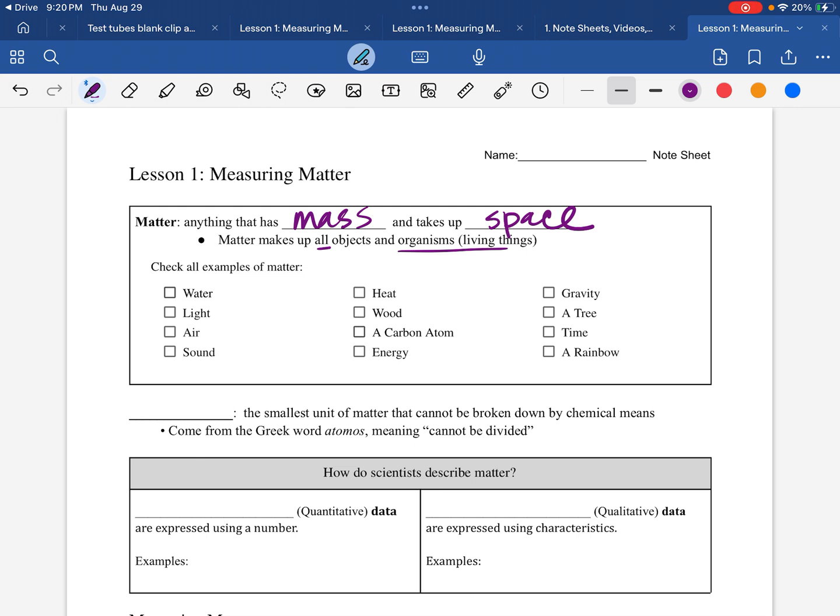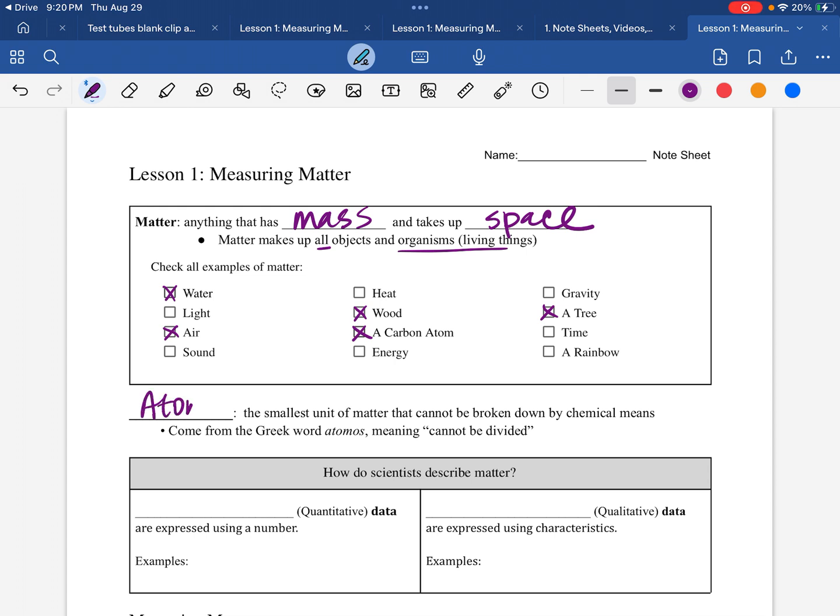Okay, coming back. Water is matter. It has mass and it takes up space. Light, not matter, does not have mass or take up space. But air does have mass and take up space. Sound, no. Heat, no. Wood, yes. A carbon atom, yes. Doesn't have much matter, but it does have mass and takes up space. Energy, does not. Gravity, no. Tree, yes. Time, no. A rainbow, no. We can see it, but it doesn't have mass or take up space.